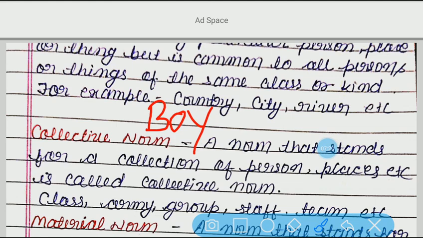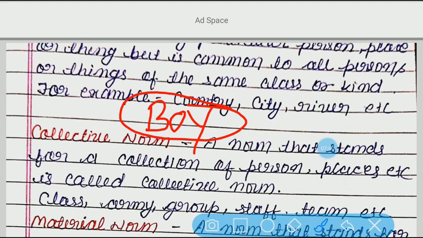What is common there? All are the names of boys. So here boy is reflecting common noun. Similarly, if I say Rita, Geeta, Meena, Kavita, Alka, etc., what is common in these names?